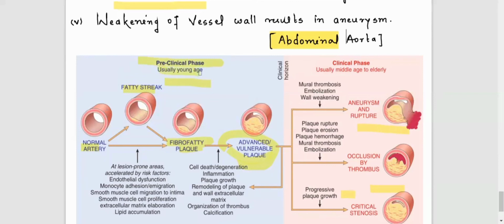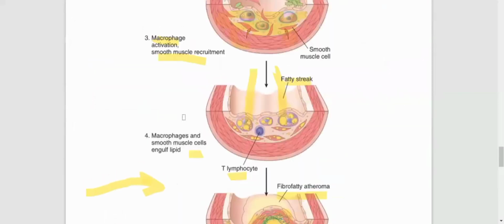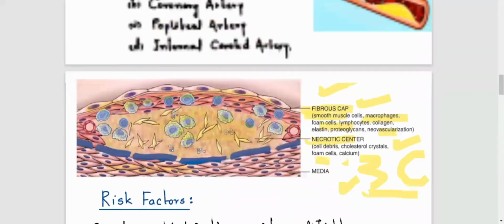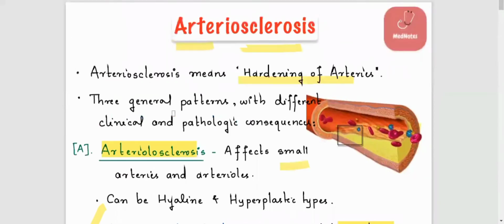It is mainly happening from birth to death, which we all discussed. We have discussed arteriosclerosis and atherosclerosis, the most important.